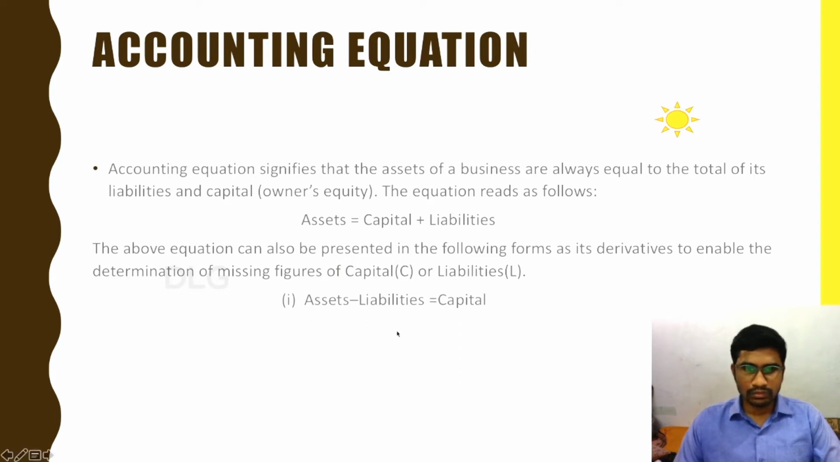So this can also be read in a different way. In order to find out the capital, if we take liabilities to the right hand side, the plus sign becomes minus. So assets minus liabilities equals capital. Second one, liabilities. In order to find liabilities, we just bring the capital to the right hand side. When we bring the capital to the right hand side, the plus sign becomes minus. So assets minus capital gives us liabilities. So here is the accounting equation. Let us try to solve a few questions based on this.